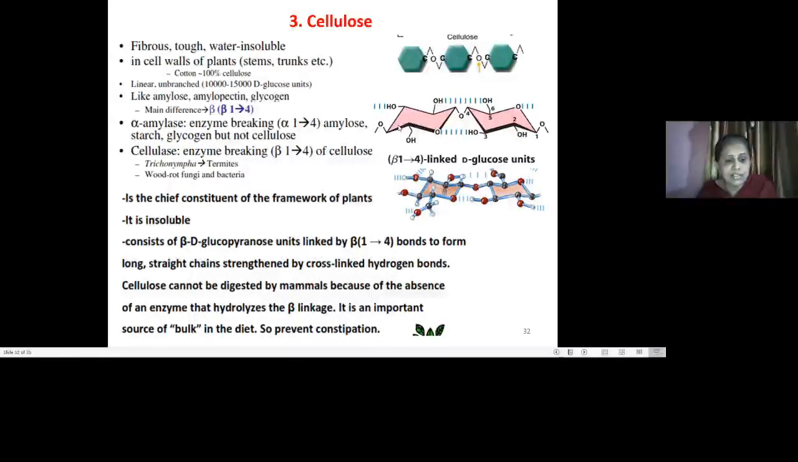So these are beta D glucopyranose units that get linked with beta 1,4 linkages to form a long straight chain structure, and that forms the cellulose, which is present in plants, like in cotton it is 100% cellulose. So this is the next important example of homopolysaccharide.